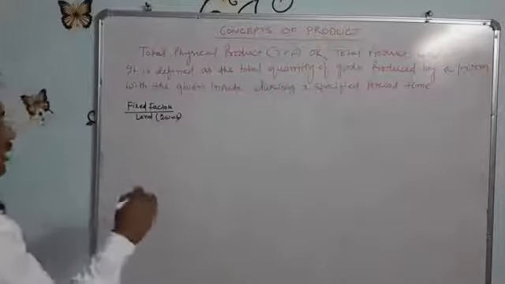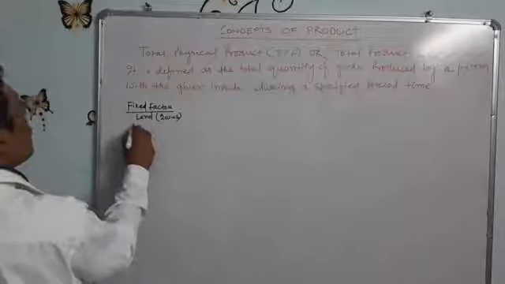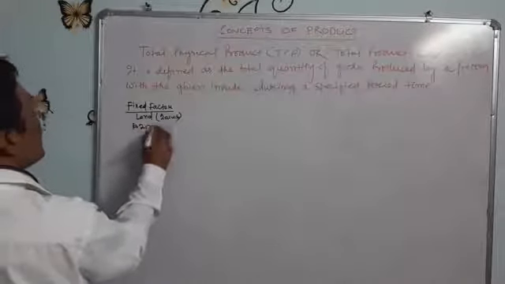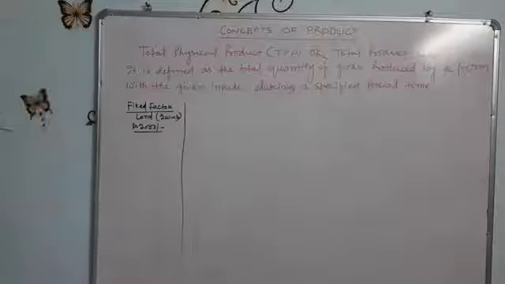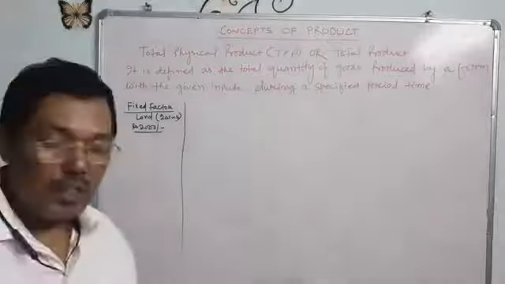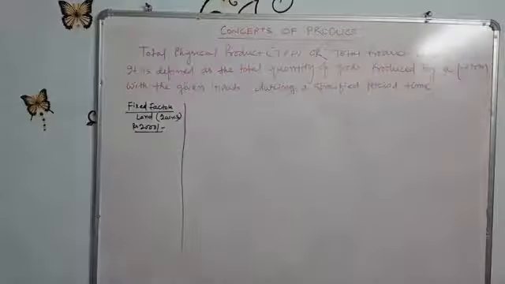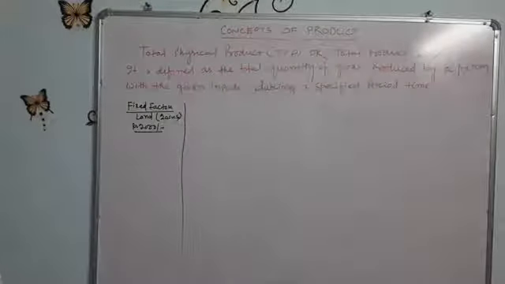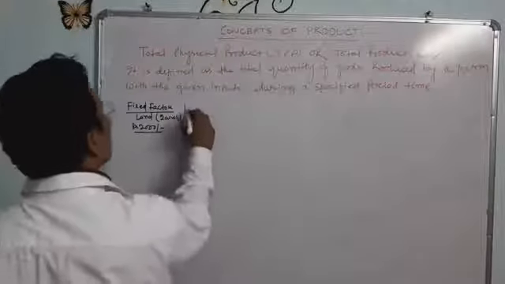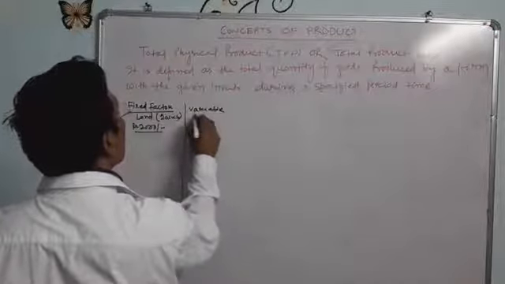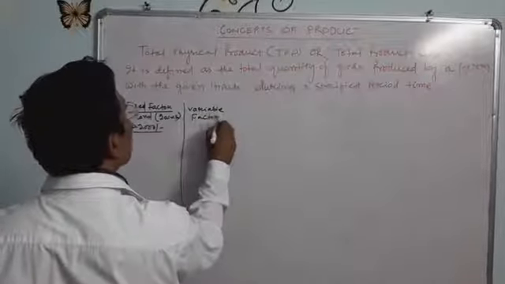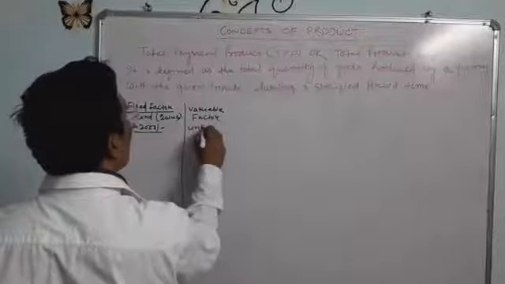And there are some inputs, which may be rupees 2000, used by the farmer, and he will use a variable factor. That variable factor is labor.